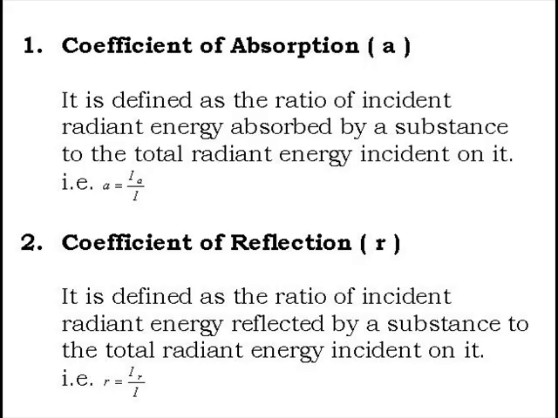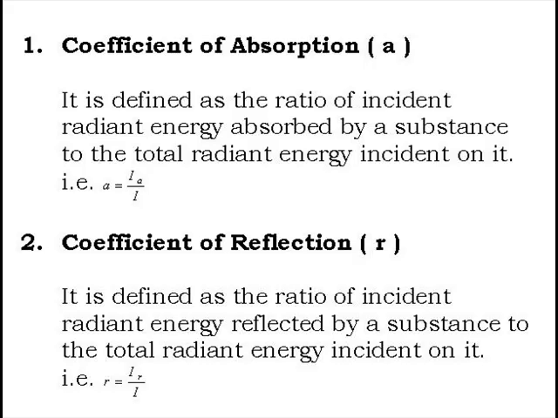Coefficient of absorption A is defined as the ratio of incident radiant energy absorbed by a substance to the total incident radiant energy on it. That is, if IA is the incident radiant energy absorbed and I is the total incident radiant energy, then the ratio IA to I is called the coefficient of absorption A. Hence, A is equal to IA upon I.